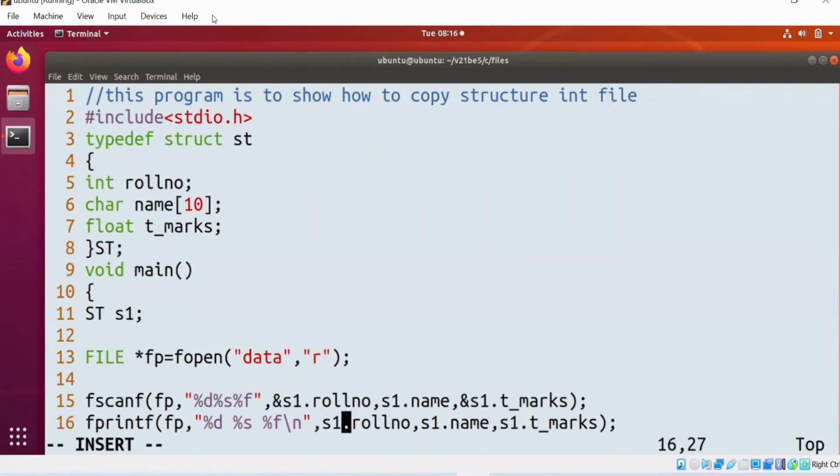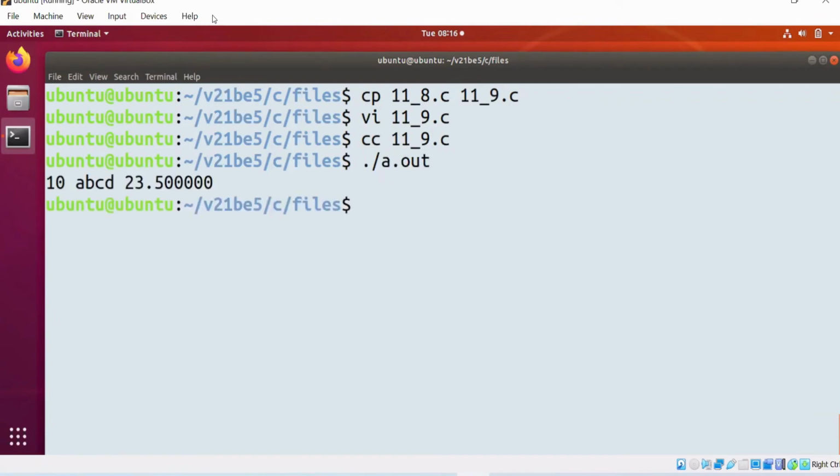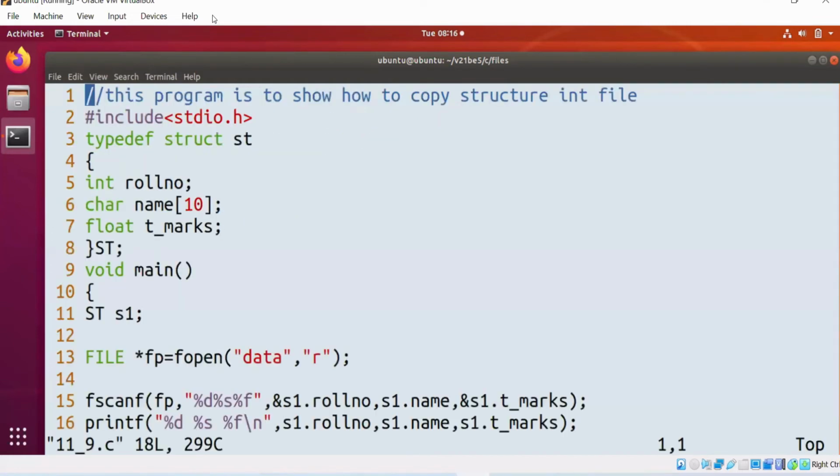After that, we need to print it on the screen. Let's see, the reverse of the previous one. Compiling the code, running the code. See, 10 ABCD 23.5. Able to read successfully.